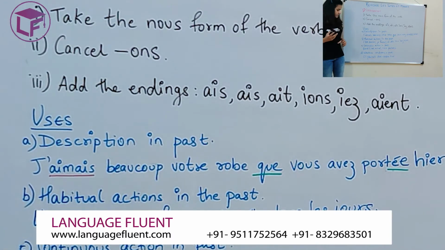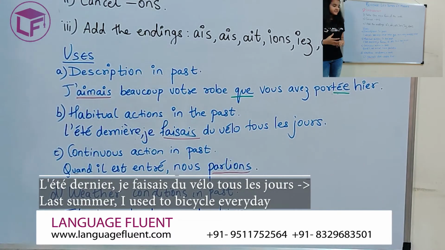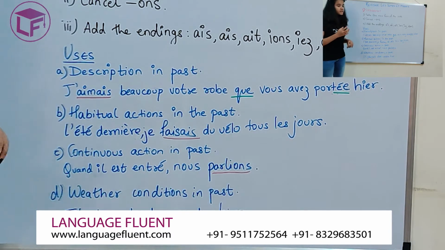Okay. For example, if I say l'été dernier, je faisais du vélo tous les jours. That means last summer I used to bicycle every day. That means it is an action that I used to do every day last summer and not only one day. Hence, I'm going to use my imparfait. Here I've used faire. Faire in imparfait for je form becomes faisait.